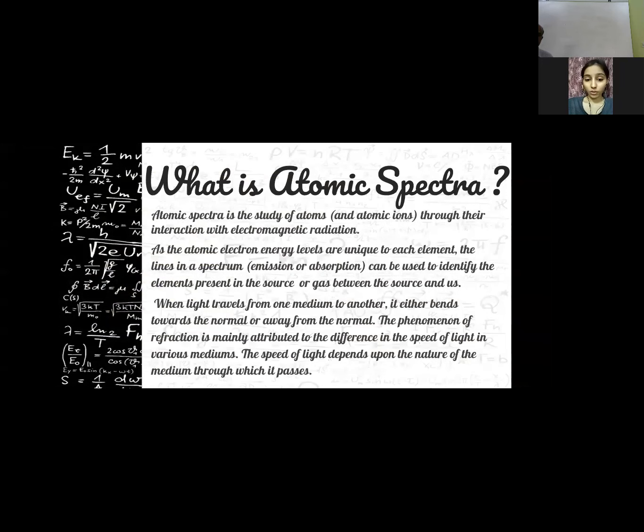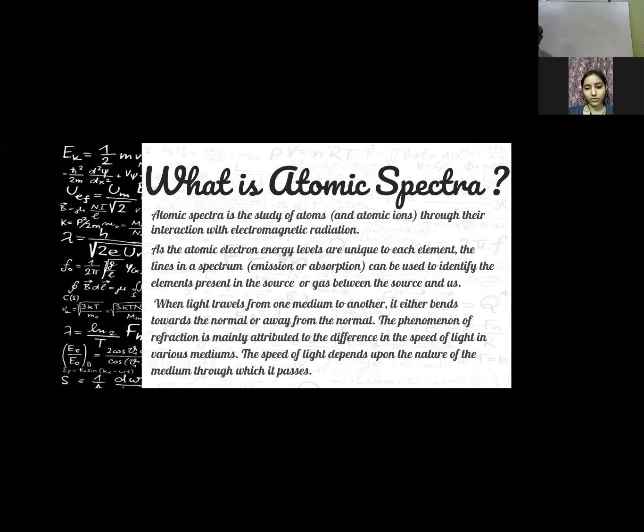What is atomic spectra? Atomic spectra is the study of atoms and atomic ions through the interaction with electromagnetic radiation. As the atomic electron energy levels are unique to each element, the lines in a spectrum, known as emission or absorption, can be used to identify the elements present in the source or gas between the source and us.